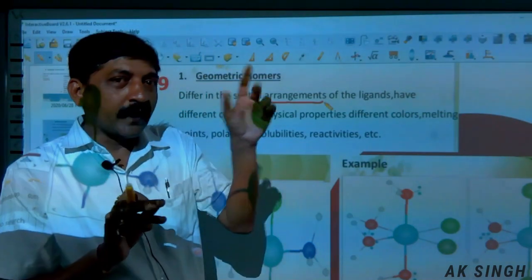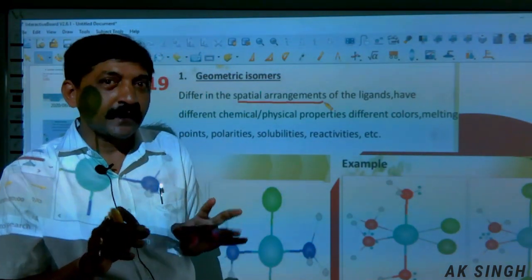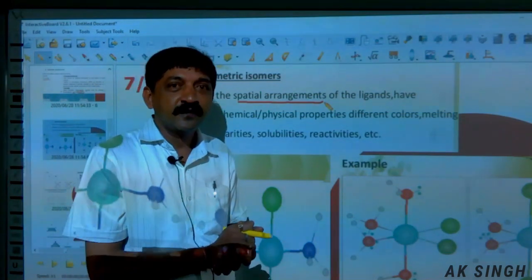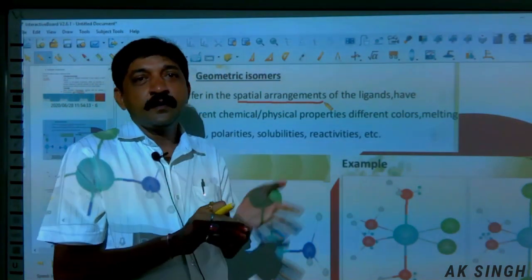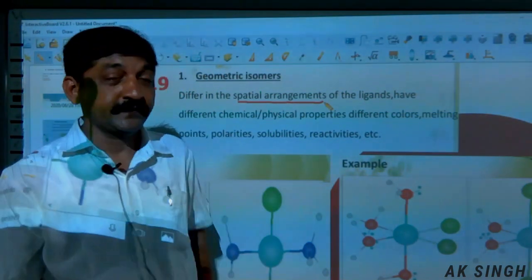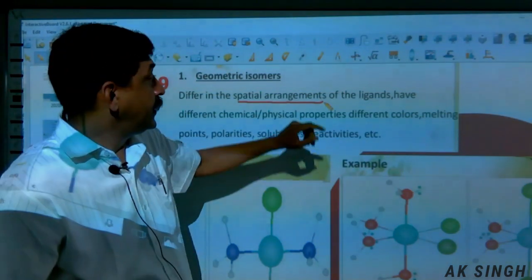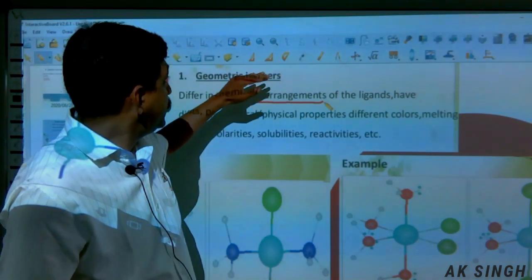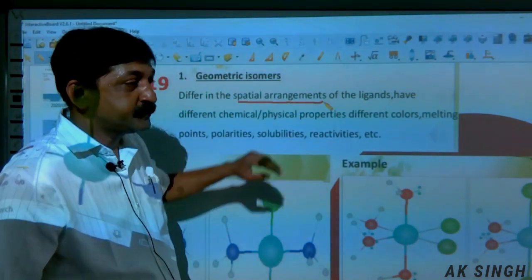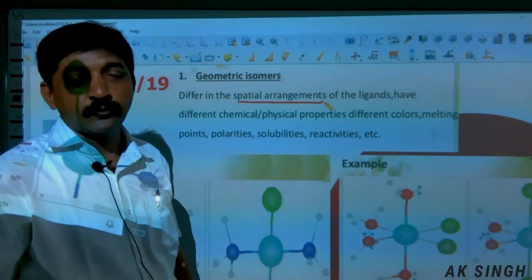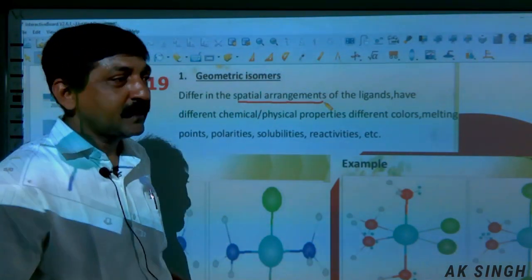Now, we have square planar complexes as well as tetrahedral. So, one thing you have to remember, it is shown by square planar complexes. Geometrical isomerism is also called cis-trans isomerism.